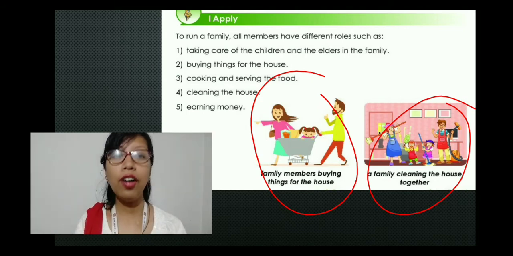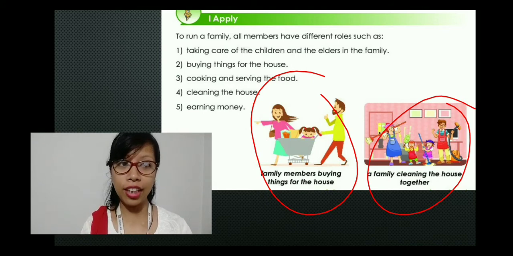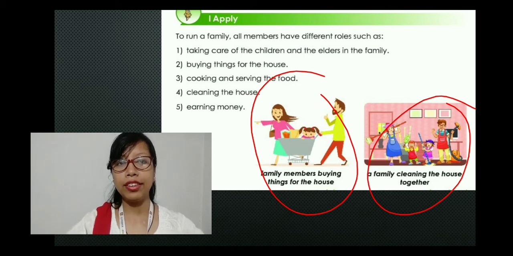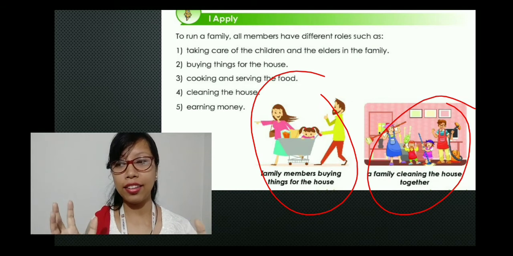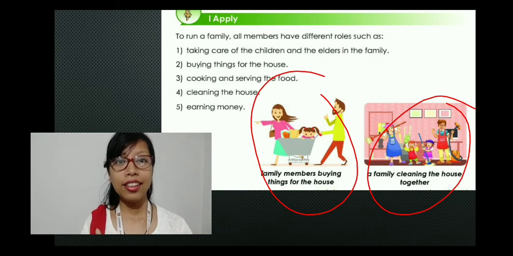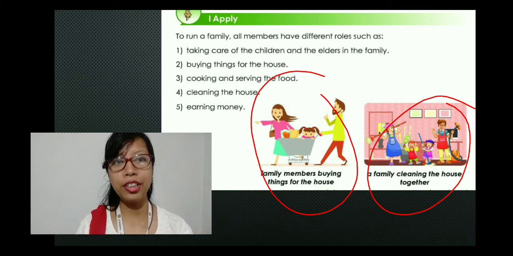So this is how you shop or buy things, okay? And when there are celebrations going on, what happens? The whole family comes together, and they clean and organize the party or whatever celebration is going to be held together, right? This is one of the fun things, that the whole family comes together and does it. Now let's move to the another one.